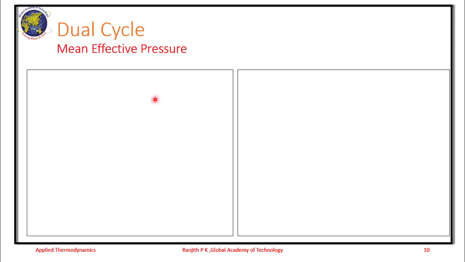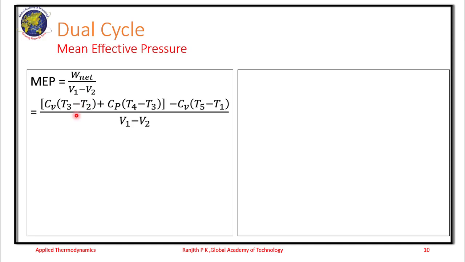Next, the mean effective pressure. We know mean effective pressure is net work done divided by the displacement volume. We have the net work done for this dual cycle written as Cv into (T3 minus T2) plus Cp into (T4 minus T3) minus Cv into (T5 minus T1), divided by V1 minus V2.